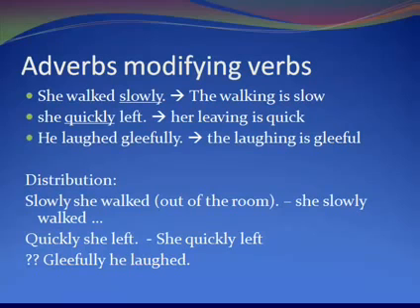So slowly can be at the beginning, in front of the verb, after the verb, and the same with quickly. Quickly she left, she quickly left. Gleefully he laughed may sound a bit odd out of context, but try it in a little text and it may well work much better. He gleefully laughed sounds a lot better as well.